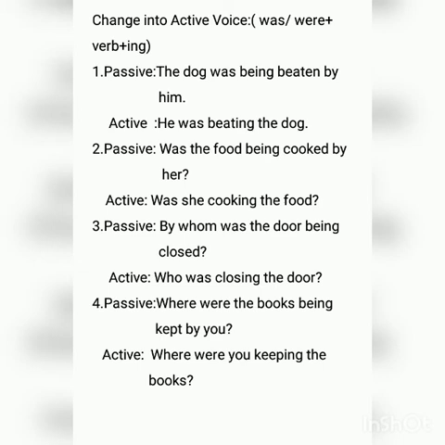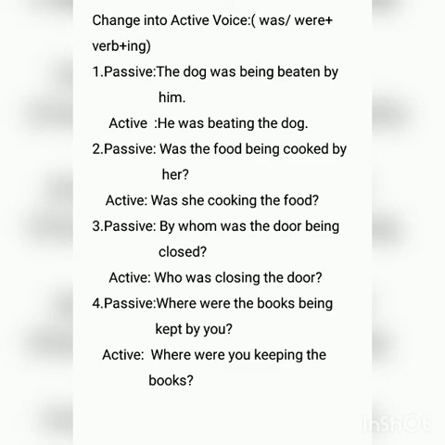Number 3. By whom was the door being closed? This is another question which begins with by whom. We need to change by whom into who in the active voice. Let us start now. Who was closing the door?